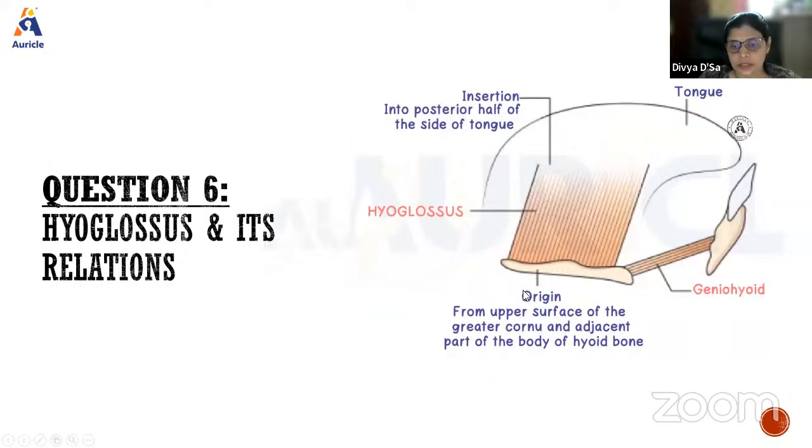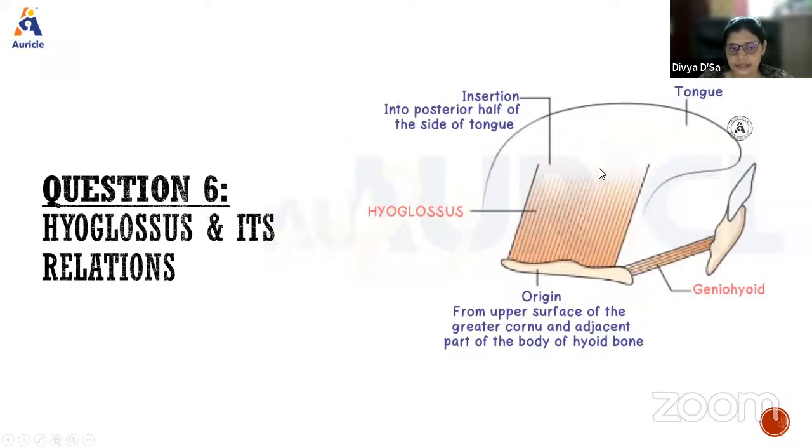So the hyoglossus muscle, as the name says, hyoglossus, means the origin is from the hyoid bone, and it gets inserted into the tongue. It is coming from the upper surface of the greater cornu and the adjacent part of the body of the hyoid bone. It originates there. And it gets inserted into the posterior half of the tongue, on the sides.